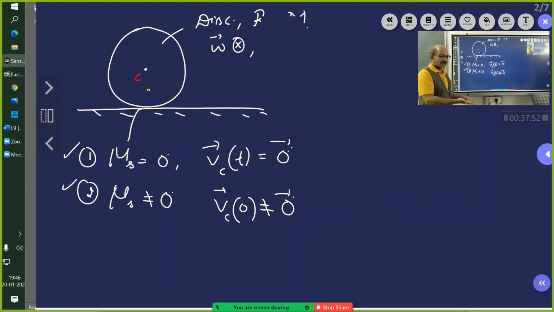So after some time, Vc will decrease and become 0, but omega will be increasing like anything? Until Vc is there, that friction will be there. If Vc is there, Vc and omega both will be.